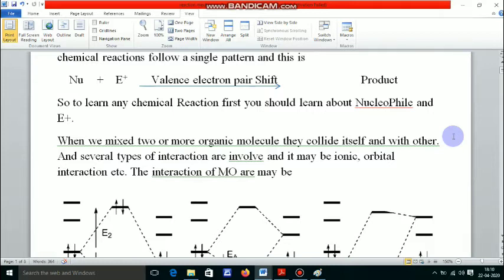Suppose when you mix two or more molecules in a reaction vessel, these molecules collide with each other, and several types of interaction are involved in it. It may be ionic, it may be orbital interaction. Mainly orbital interaction, here meaning molecular orbital interaction. Okay, what type of molecular orbital interaction operates here?